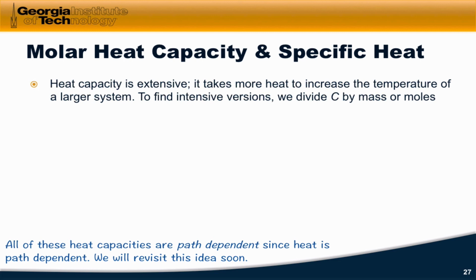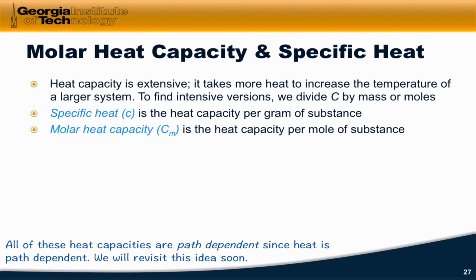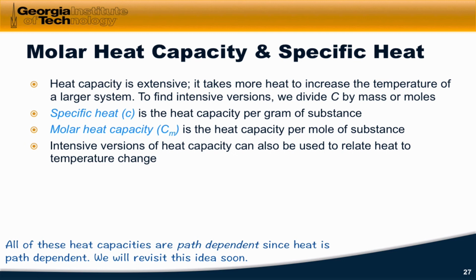But we can divide the heat capacity by mass or moles to arrive at intensive quantities. So specific heat is the heat capacity per gram, C divided by mass. And the molar heat capacity, C sub m, is the heat capacity per mole of substance. We're going to use this subscript m throughout the course to denote per mole quantities.